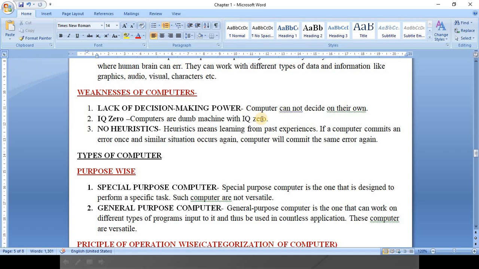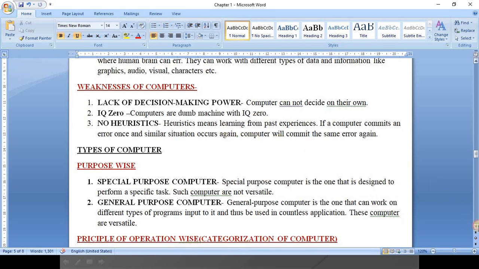As human beings we always learn from our previous and past experiences, but a computer cannot, because it is a simple machine. So heuristics means learning from past experience. If a computer commits an error once and the same situation comes again, then again it will produce an error.